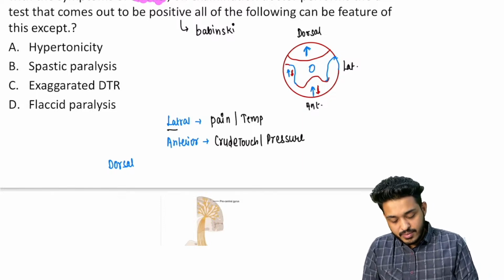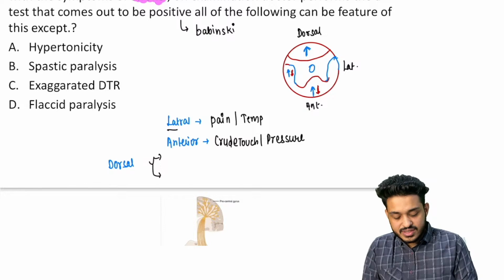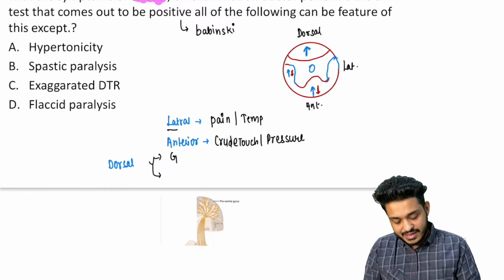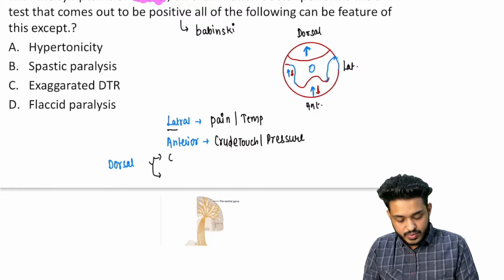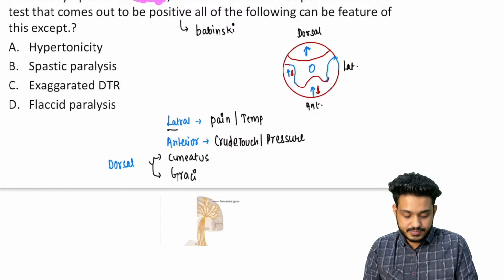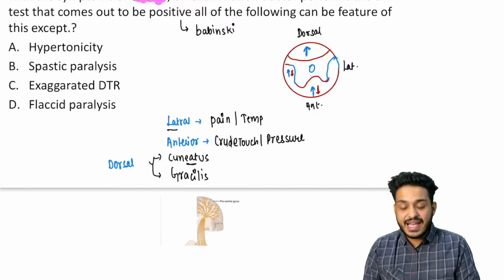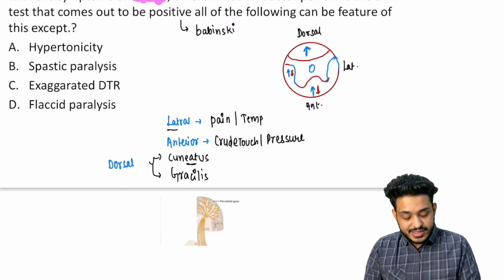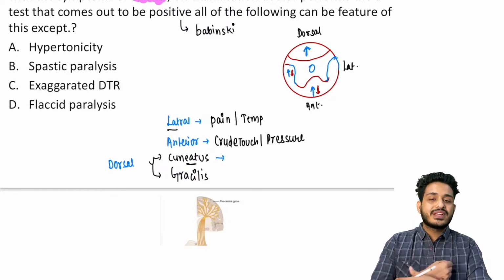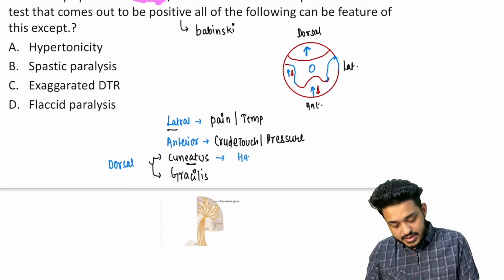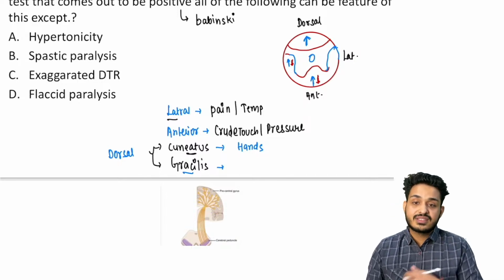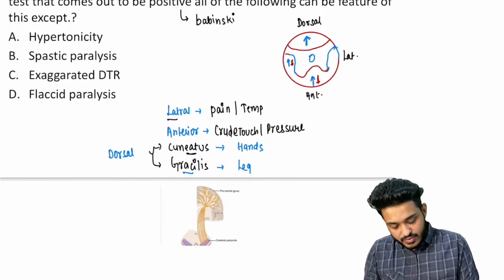Two nuclei you have to remember here. One is fasciculus cuneatus, second one is fasciculus gracilis. So we are having cuneatus and we are having gracilis. Remember, cuneatus has EAT, eat, right? So what is it going to be responsible for? What do you eat with? You eat food with your hands, right? So it is going to take information from the hands, the upper parts. And gracilis, you can remember race, where do you race? With your legs. So this is going to take information from your legs.